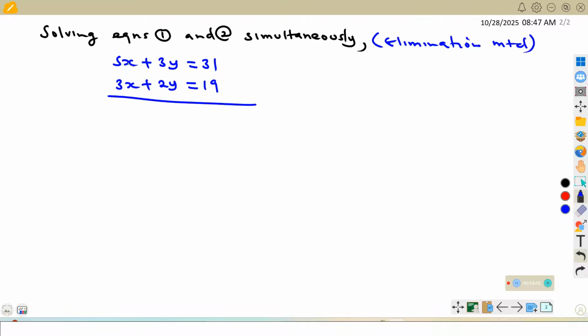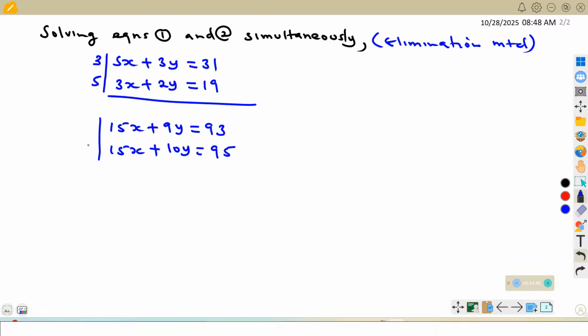To use the elimination method, we can eliminate x or y. We can eliminate any. For example, if we want to eliminate x, we make sure the coefficients are the same. For that case, it means you will multiply here 3, you multiply here 5. When you do that, you will have 15x plus 9y, which will be equal to 3 times 31. This will give us 93. Then next, we shall have 15x here plus 10y, which will give us 19 times 5, and that is 95.